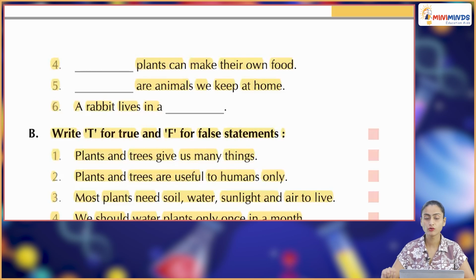Green plants can make their own food. Dash are animals we keep at home. Pets. A rabbit lives in a burrow.